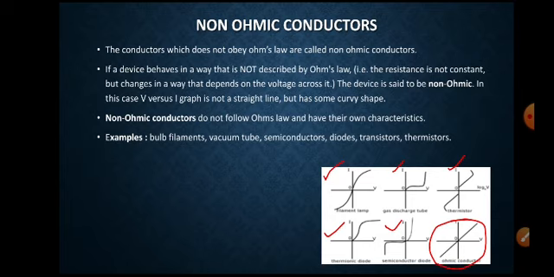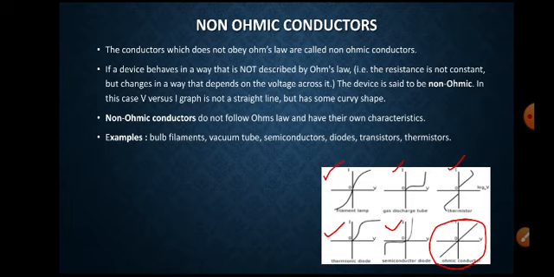Right? So the conductors which obey Ohm's law are called ohmic conductors, and the graph between voltage versus current is a straight line. Examples of ohmic conductors are metals like gold, platinum, iron, aluminum, and some resistors.